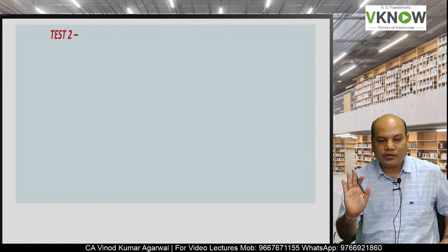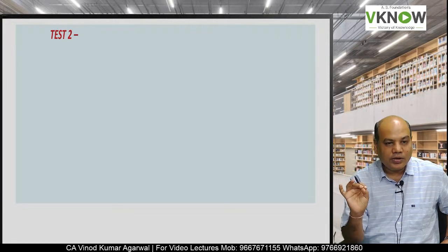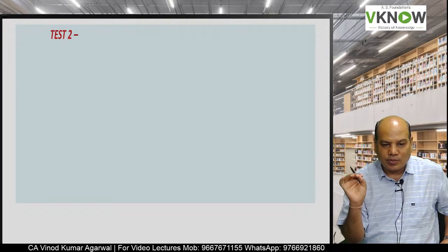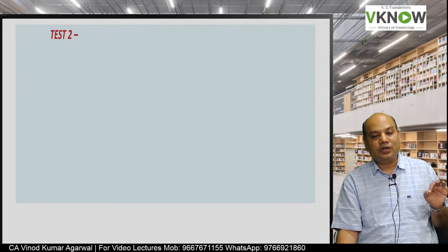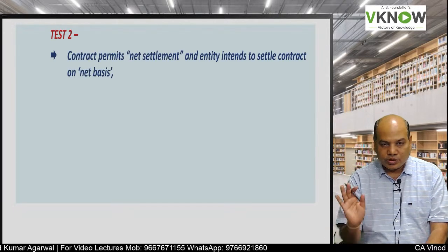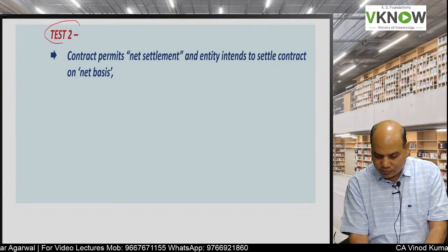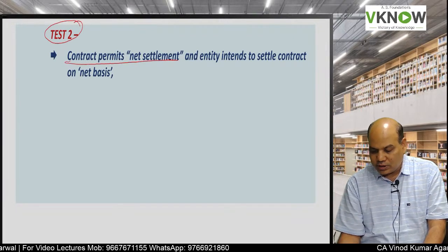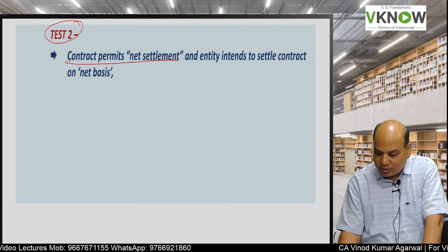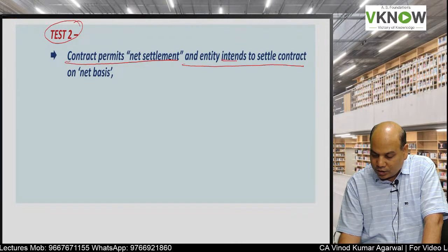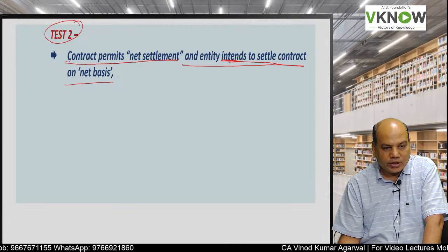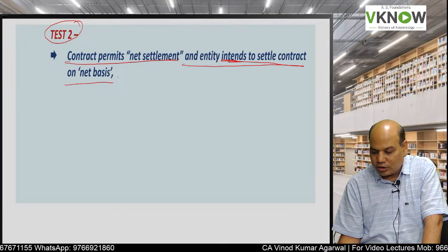because I am really not interested in the underlying non-financial asset. I am not interested in paper, I am not interested in cement, I am not interested in steel. I am interested in making a quick profit. So they will be treated under this standard. The second test is whether the contract permits net settlement. Does the contract allow you to make net settlement and the entity intends to settle the contract on the net basis? Whether the entity wants to settle the contract on the net basis.